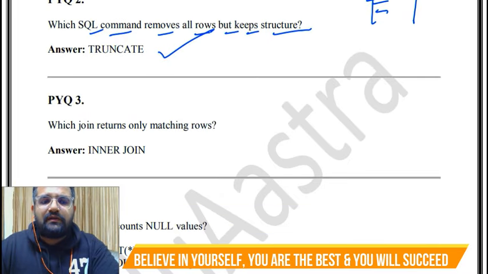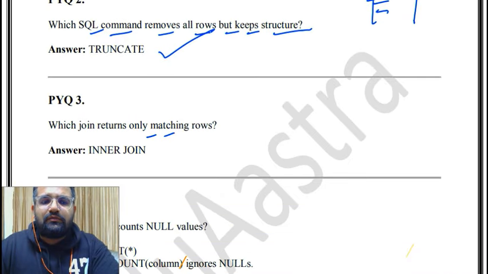Then which join returns only matching rows? Inner join. Outer join gives both, even the ones that don't match. Then which function counts null values? Count asterisk. Count column ignores nulls. Then execution order of structured query language: a query starts with the from clause. Now some of the practice MCQs, very important.